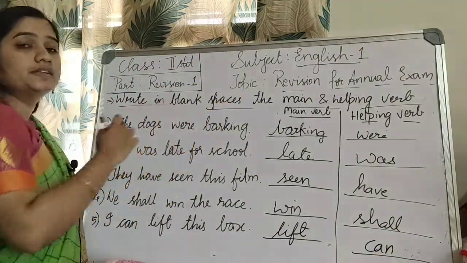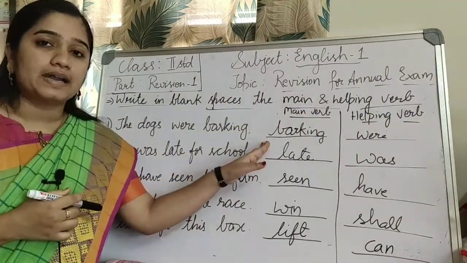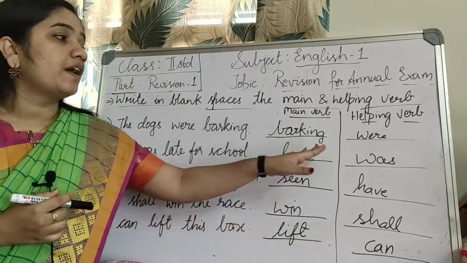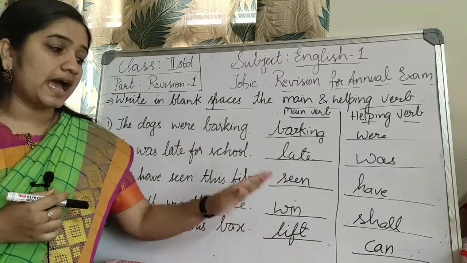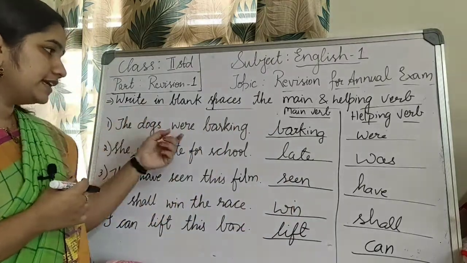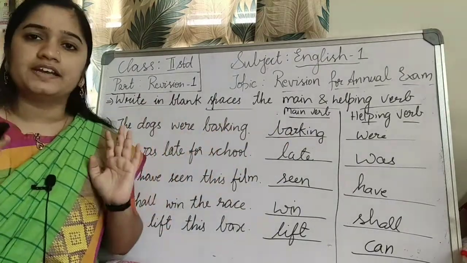Okay, so here the main verbs, after reading the sentence, what are the main verbs? Barking, late, seen, win, lift. Helping verbs were, was, have, shall, can. So you should know to read the sentence. From that sentence only write the words. You don't have to learn spelling also. Just see and write. Identification. Okay.